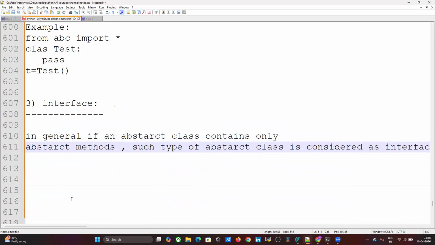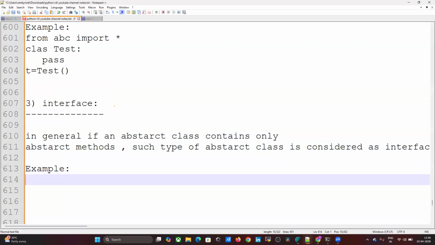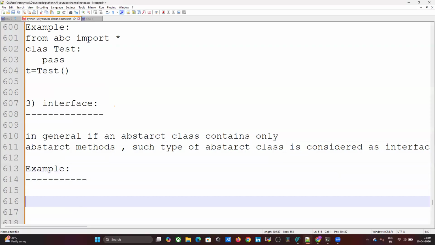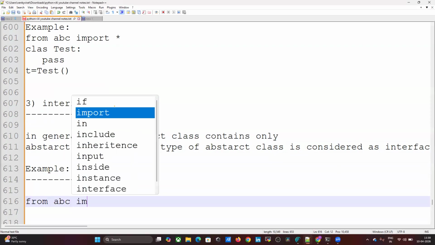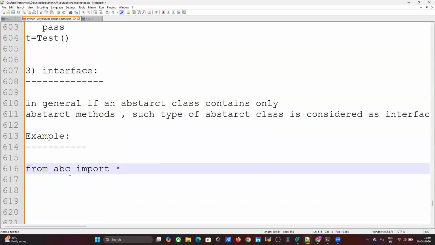What is interface? Just one demo program we can do, then we may get an idea. Example or demo. From ABC import star. Why are we importing the ABC module? Because the abstract decorator is there under the ABC module.